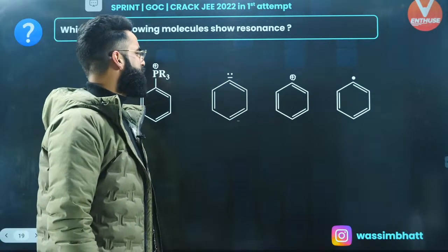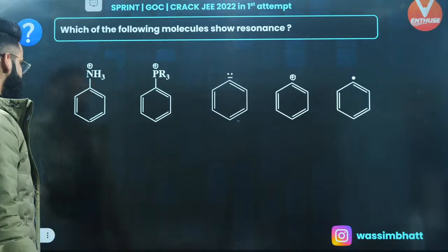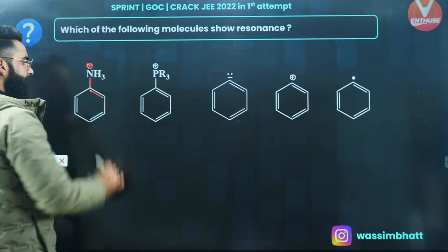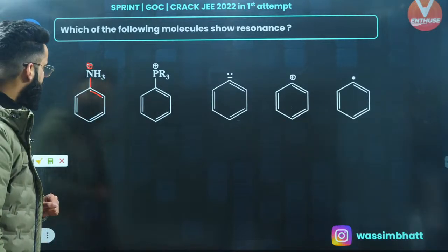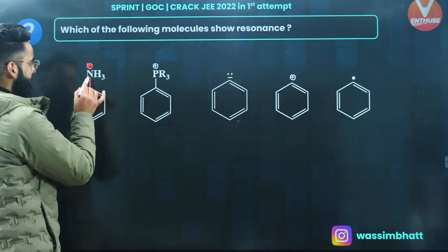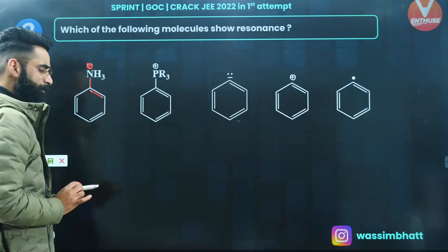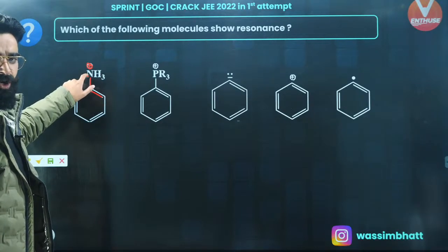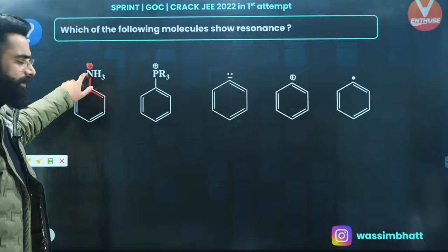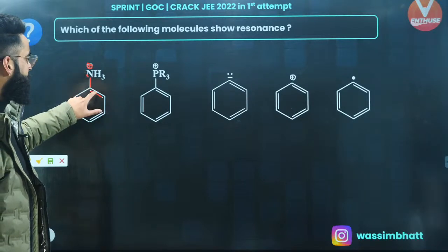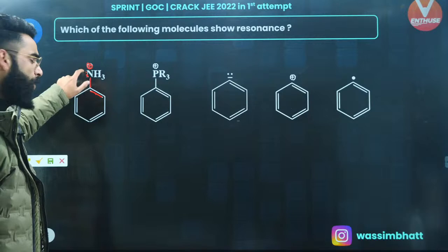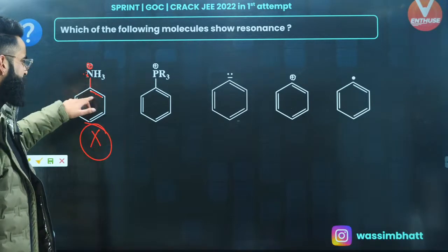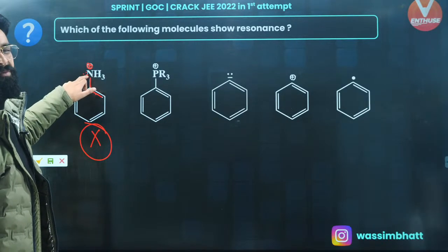Which of the following molecules shows resonance? If you look at this one, this is pi, this is sigma, and there is a positive charge, right? Now have a look. Is the octet of nitrogen complete or incomplete? Nitrogen is forming 4 bonds, its octet is complete. Does it have a vacant orbital? It does not have a vacant orbital. For resonance to happen, it should be pi, sigma, vacant orbital. Since there is no vacant orbital with nitrogen, it's not going to show any resonance, right? Or you can say, if resonance happens over here, nitrogen will be forming 5 bonds, which is not possible at all, right?